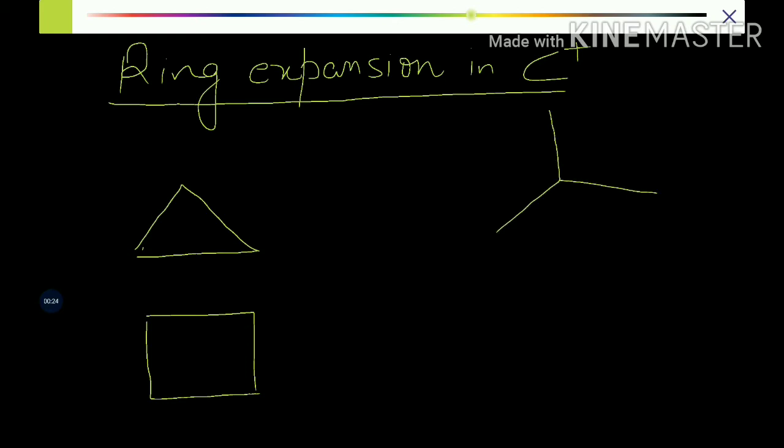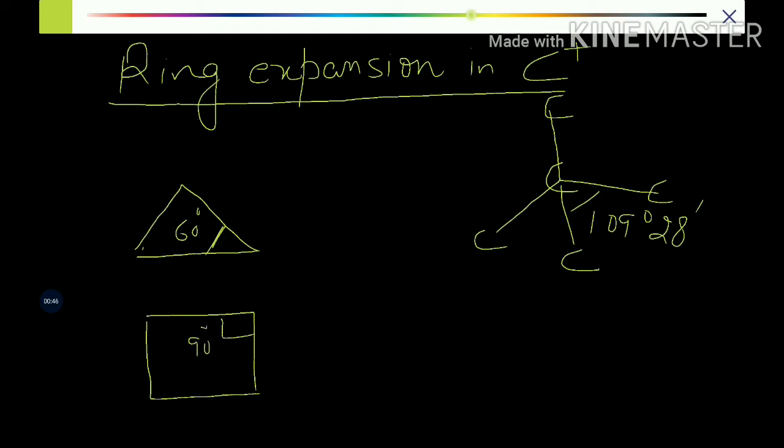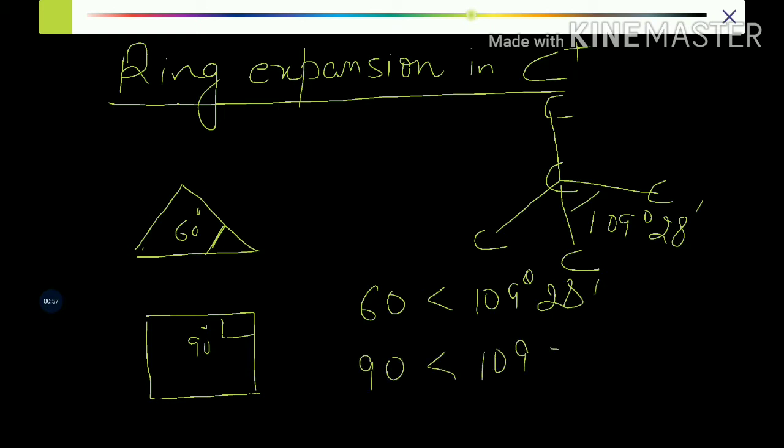Because any normal tetrahedral carbon, so carbon making 4 single bonds with other carbon or hydrogens, the bond angle has to be 109 degree 28 minutes. But in case of cyclopropyl ring system, this bond angle is only 60 degree, and in case of cyclobutyl, the bond angle is 90 degree. Now we know that 60 degree is far less than normal tetrahedral 109 degree 28 minutes. Similarly, 90 degree is also less than 109 degree 28 minutes, but the angle strain is more in the 60 degree angle.